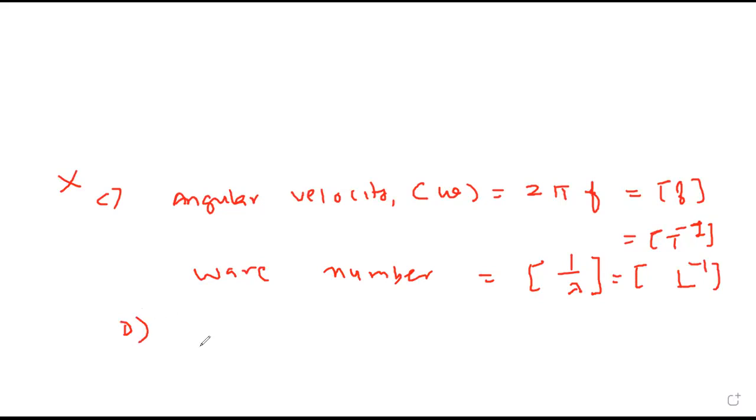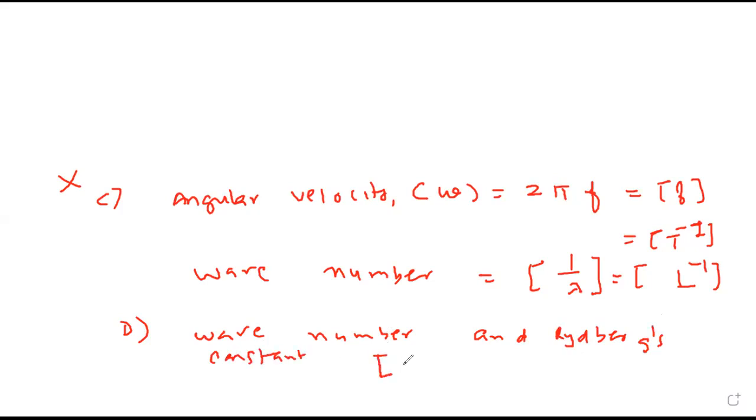D. Again, wave number and Rydberg's constant. Wave number equals L raised to minus 1.